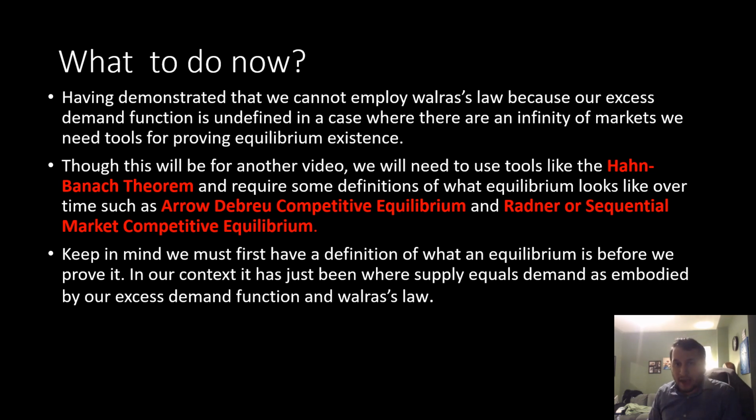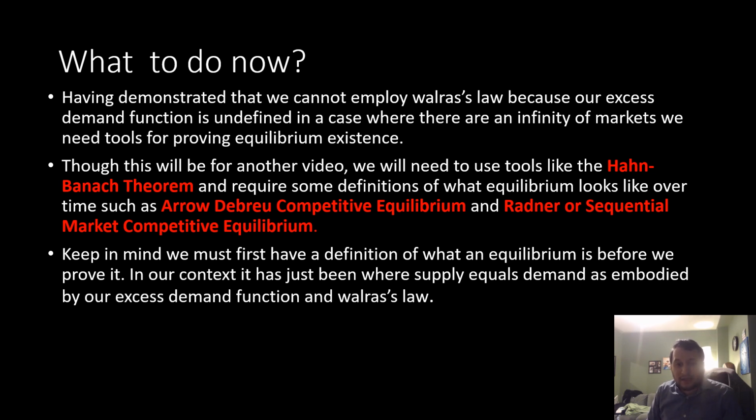Having demonstrated that we can't employ Walras's law because our excess demand function is undefined where there are an infinity of markets, we need some new tools for equilibrium existence. Though this will be for another video, we're going to need tools like the Hahn-Banach theorem and require some definitions of what equilibrium looks like over time, such as Arrow-Debreu competitive equilibrium and Radner, otherwise referred to as sequential market competitive equilibrium. Keep in mind that we must first have a definition of what equilibrium is before we prove it.